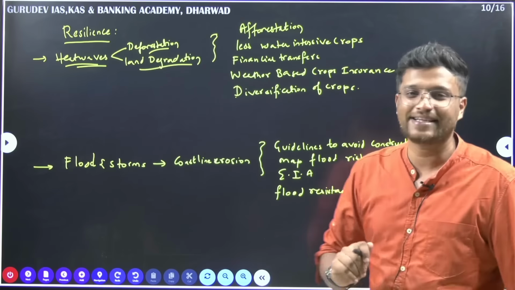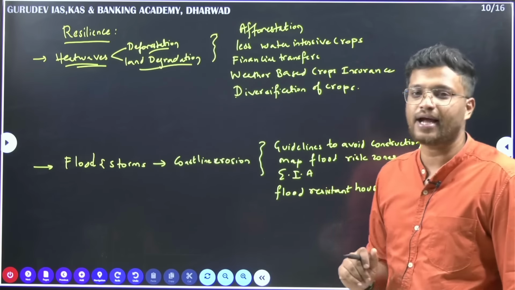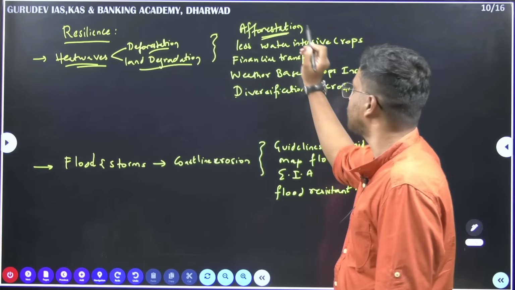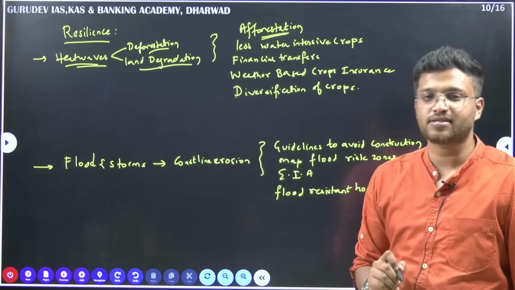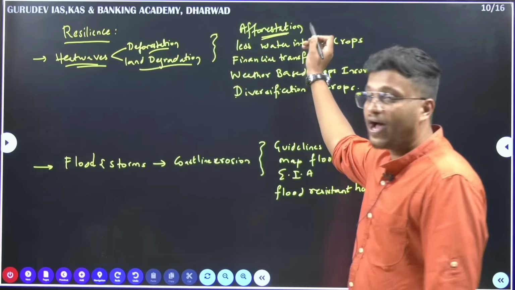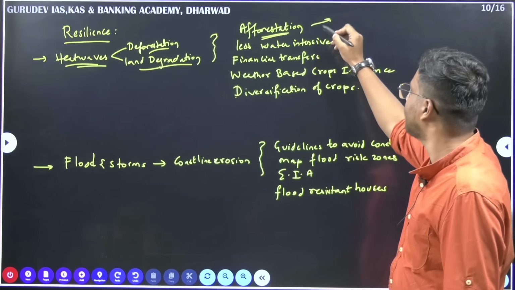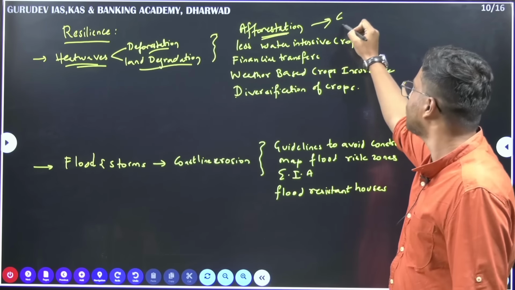So what does the writer say here? The writer says that the solution is afforestation. By afforestation, the temperatures can be brought down. Secondly, why afforestation? Briefly, when I tell you, see this greenhouse gas.